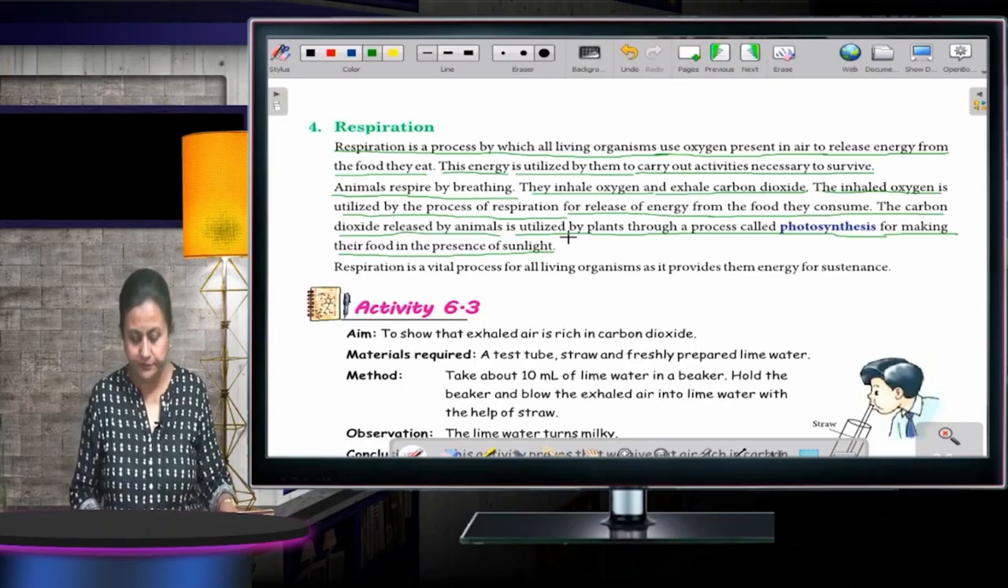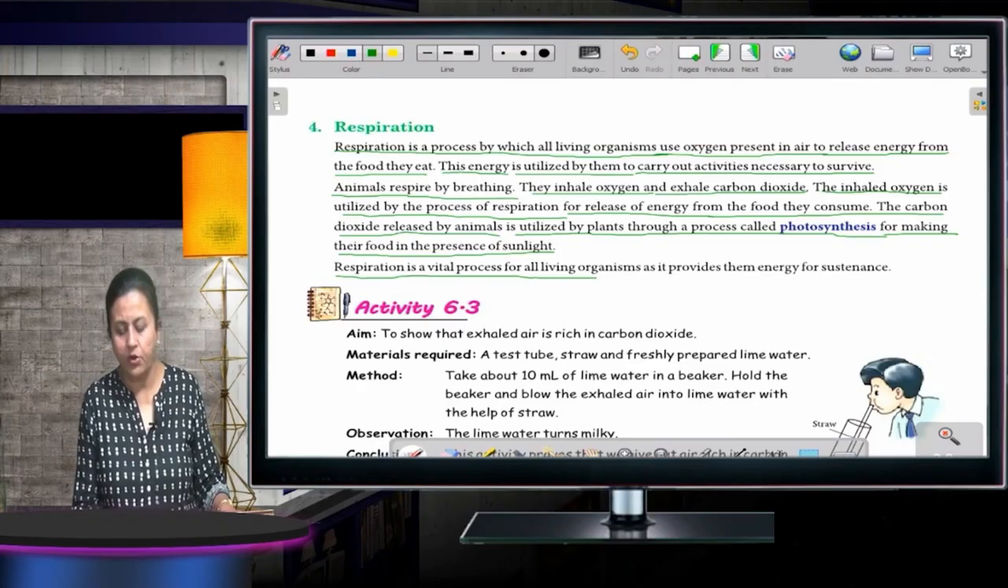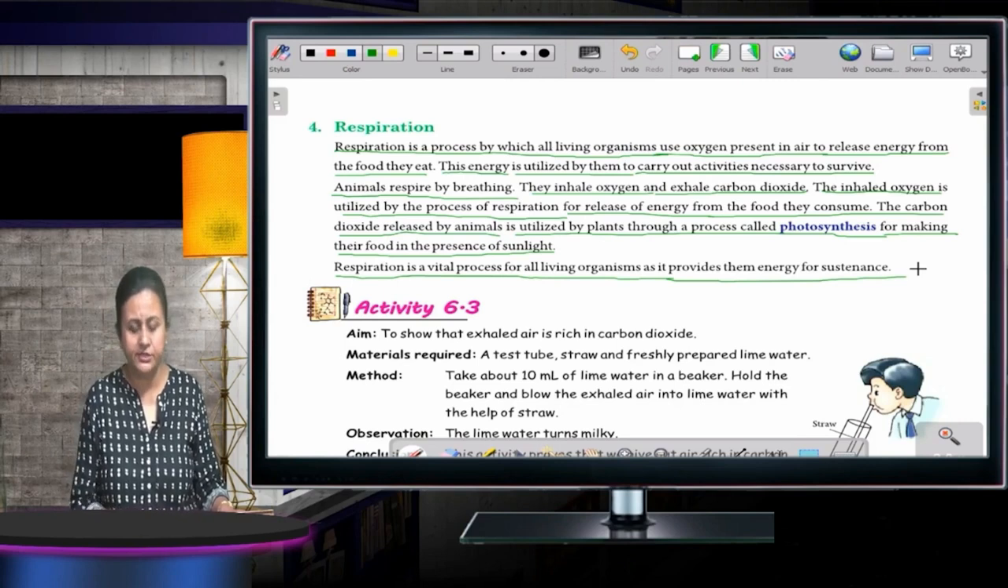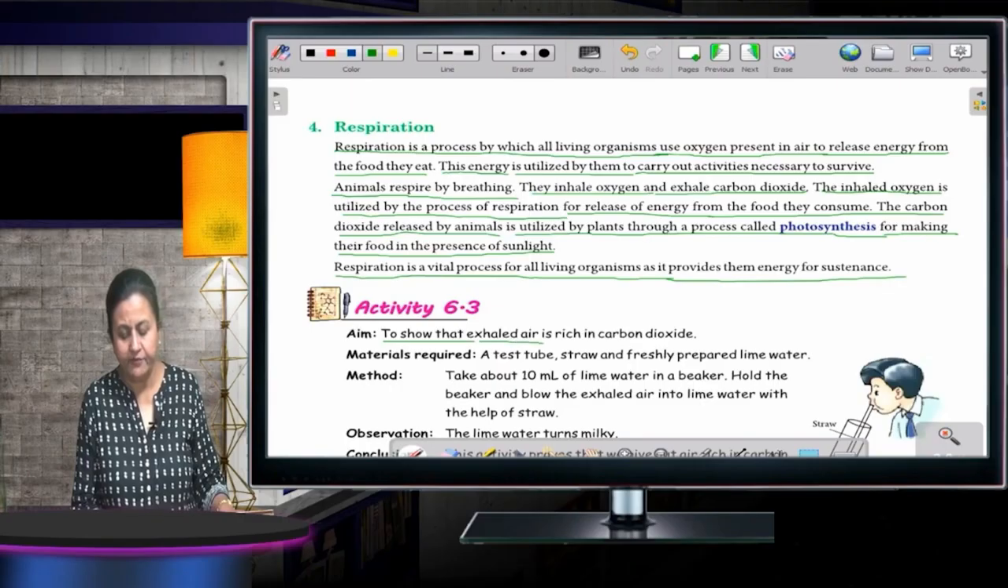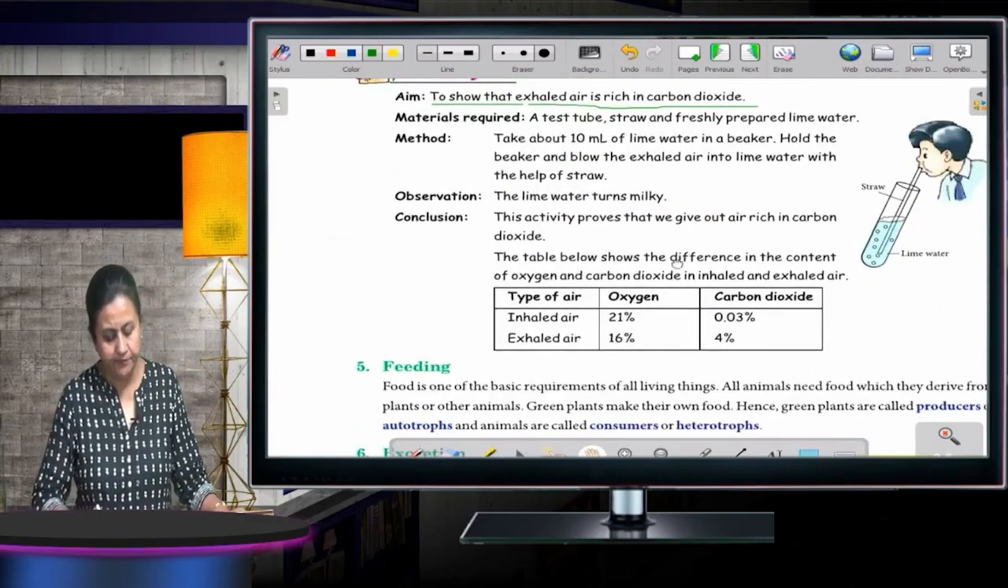So respiration is a vital process for all living organisms as it provides them energy for sustenance. Now, again, this is an activity. You can just go through it, to show that exhaled air is rich in carbon dioxide. Just go through them. Then, feeding.